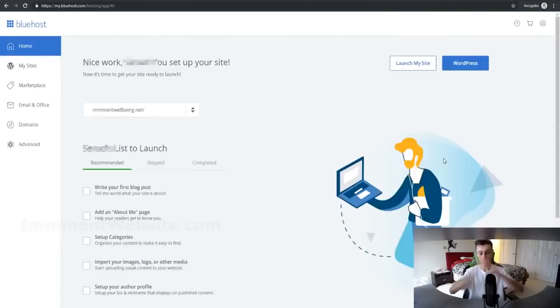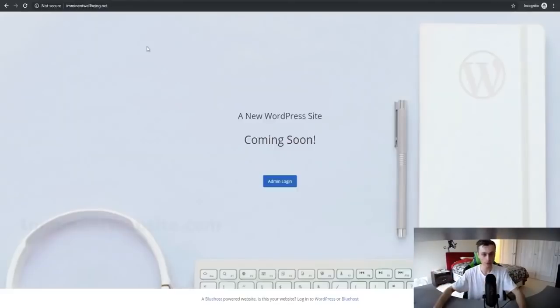And there you go, guys. Literally, your website is all ready to start being launched. You didn't even have to do anything. You didn't even have to click a button to set up WordPress. It's just all set up for you. So as you can see, we are on our domain right here. Our website is actually all set up, and all we have to do is choose a theme and get our website all set up.